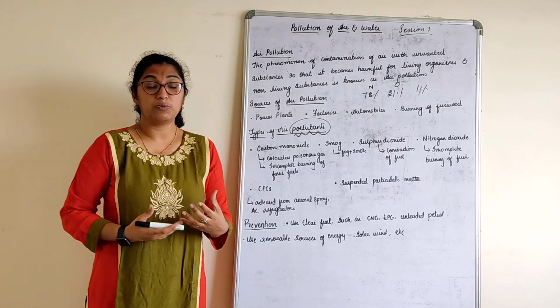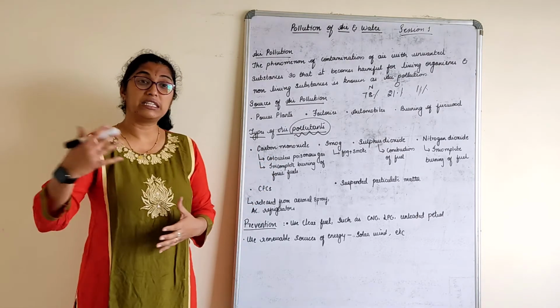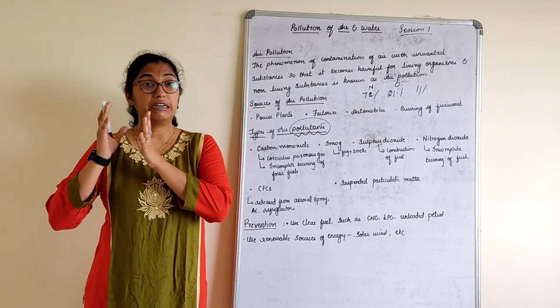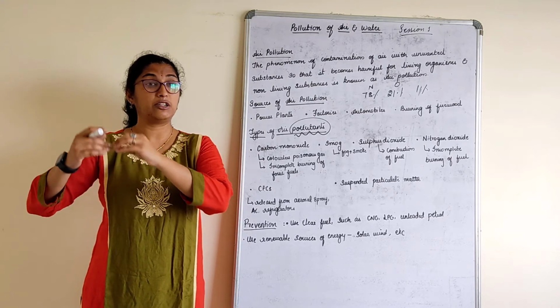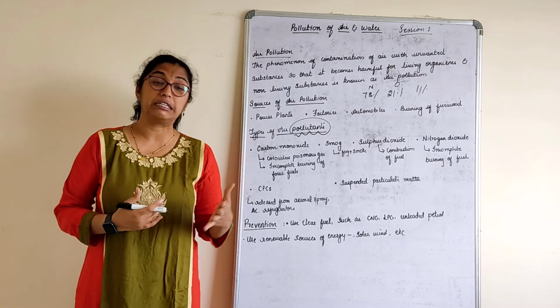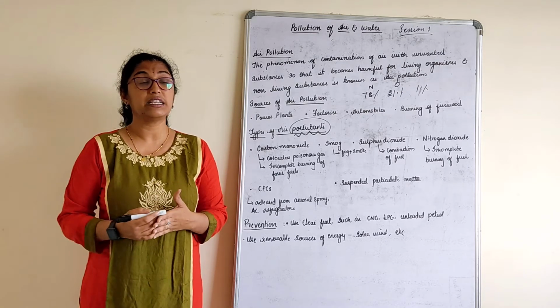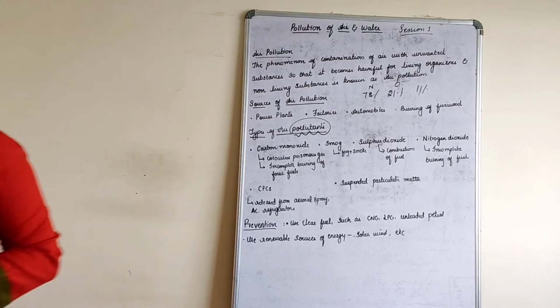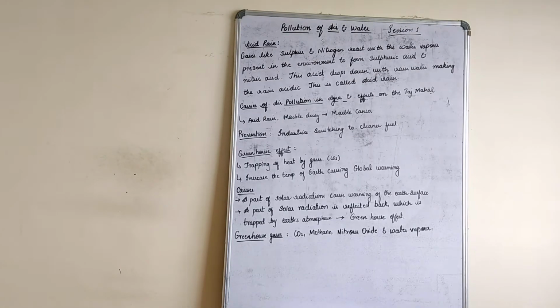Now, as air gets polluted, more and more poisonous gases are in the atmosphere, which causes more and more carbon dioxide and these gases, which leads to further greenhouse effect and other things. Let's understand a few more concepts about air pollution.